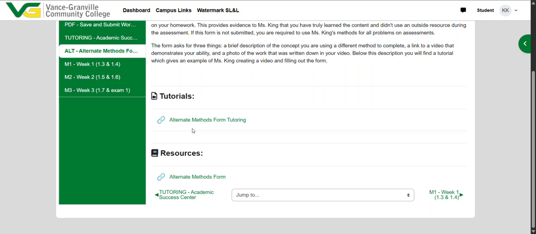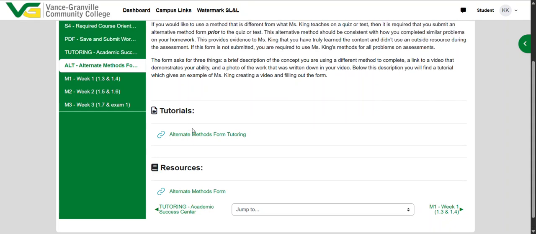That's how you're going to show me ahead of time that you know how to do an alternate method and that you plan on using that alternate method on an assessment. One thing I want to stress is that when you use an alternate method, it should be that same method every single time. If you factor a specific way that's different from how I do it, then when I look at your homework, you should be using that method. When I look at your chapter quiz, you should be using that method. And when I look at your chapter test, I should see that same method. It should be consistent.